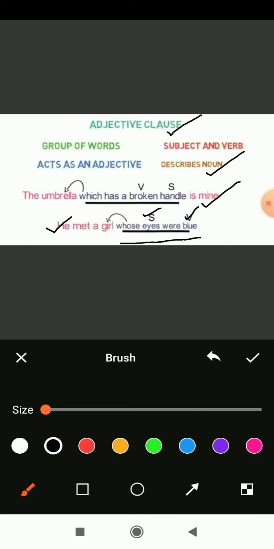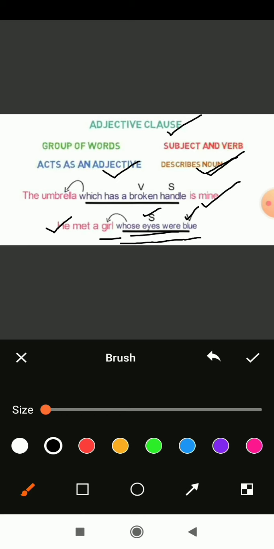The whole clause is defining this girl. Is girl a pronoun or a noun? Yes, it is a noun, a common noun. So this clause is defining a noun, so it is called an adjective clause. Why? The adjective clause describes the noun, and the remaining part which is describing the noun acts as an adjective.